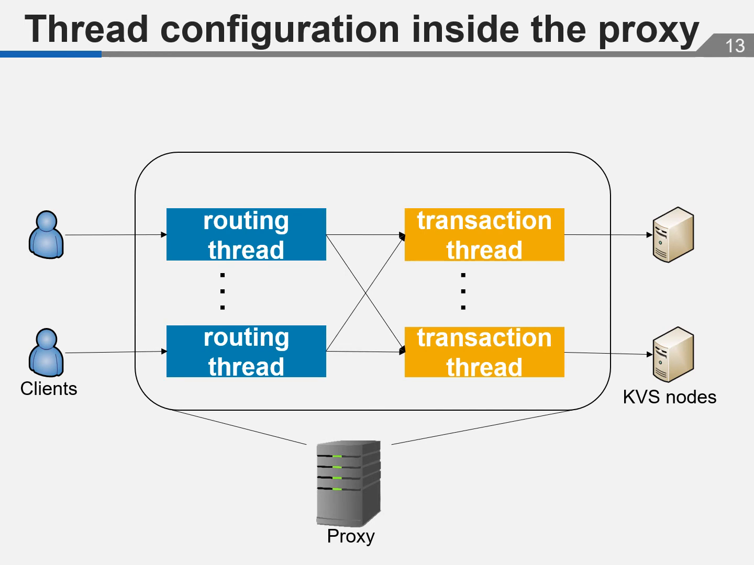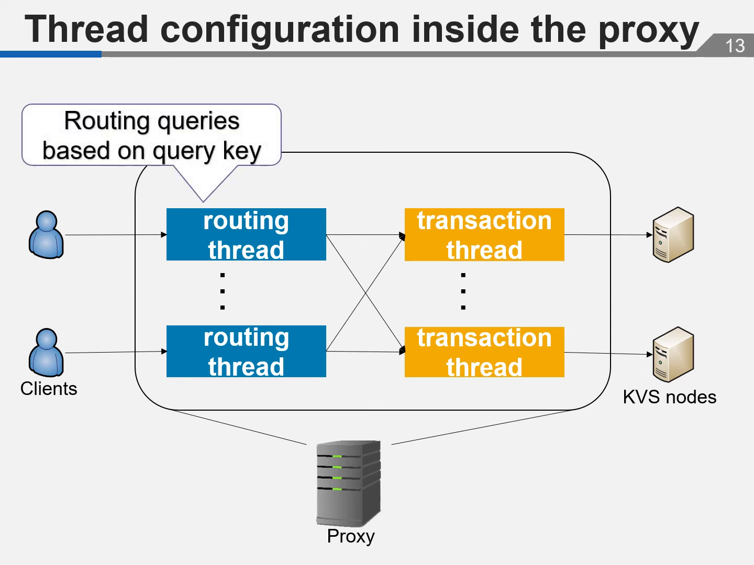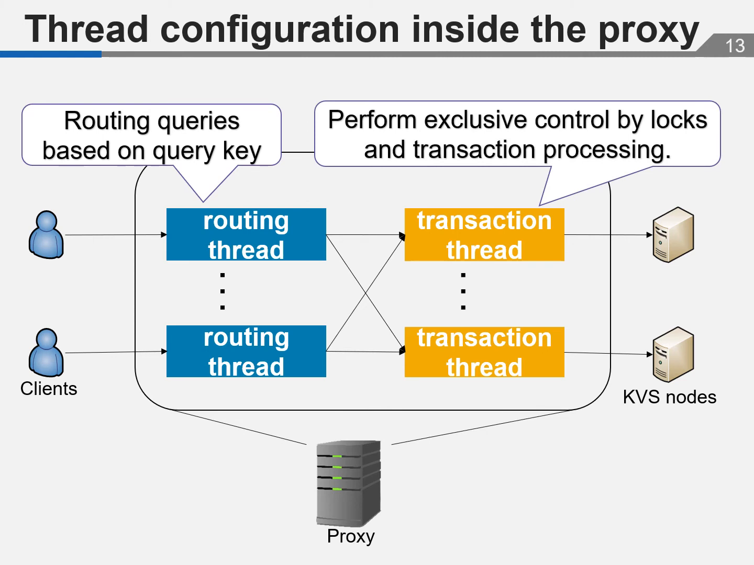Multiple threads run inside the proxy to take advantage of many cores. Routing threads calculate the hash value from the query key and route the query to the transaction thread. Therefore, queries with the same key will be routed to the same transaction thread. Transaction threads perform exclusive control by lock and transaction processing, then send queries to D-KVS.